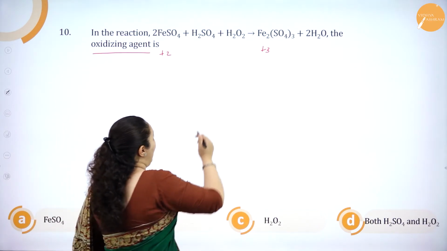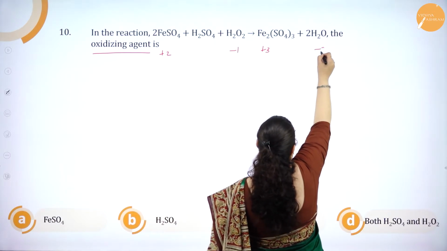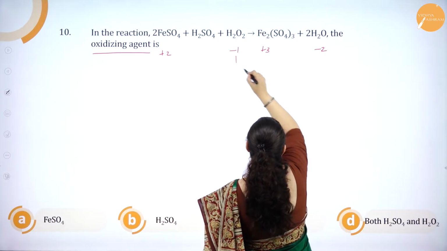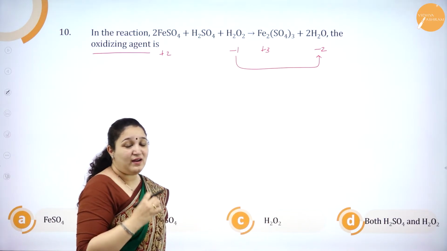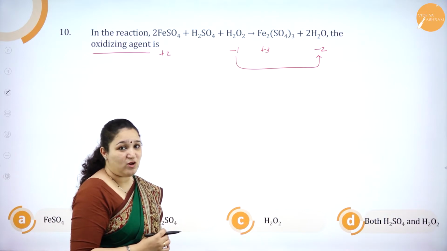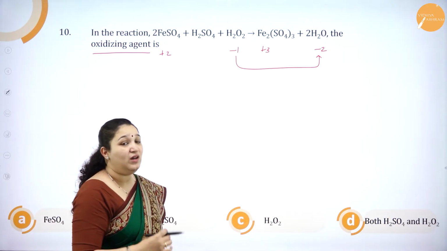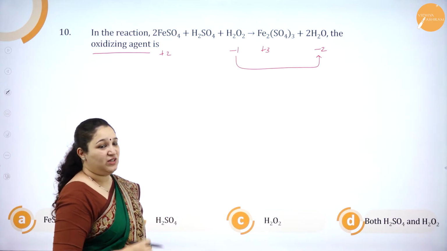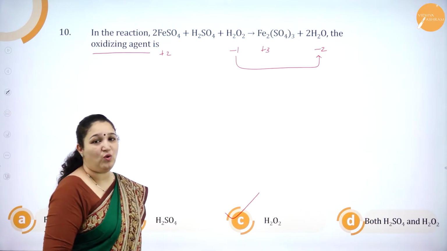But we'll see hydrogen peroxide. Here it is in -1 state and here it is in -2 state. Here there is reduction which is happening. That means it is undergoing reduction. Hydrogen peroxide is undergoing reduction. So what is it? It is a very good oxidizing agent. So the answer is option C, H2O2.